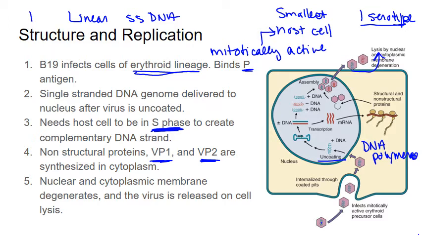I'm not going to ask you to repeat to me the structure and replication. It might be helpful to know that it's a single linear, single-stranded DNA genome, and that it's a very small genome. And like I said, because it requires mitotically active cells, that's important for the clinical syndrome we see. So it's very reliant on the host cell, and it likes cells of the erythroid lineage.